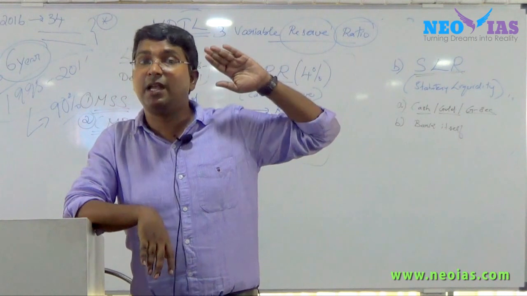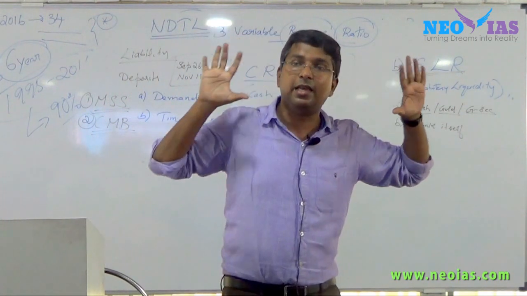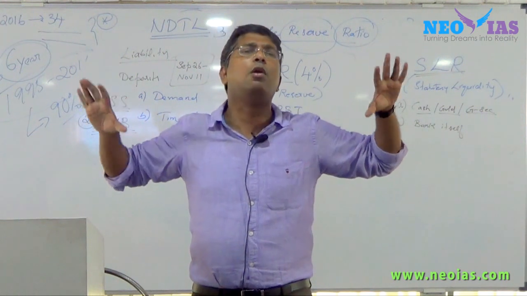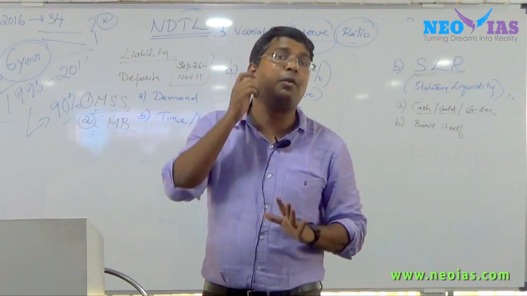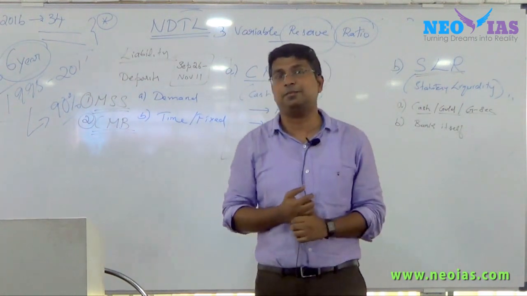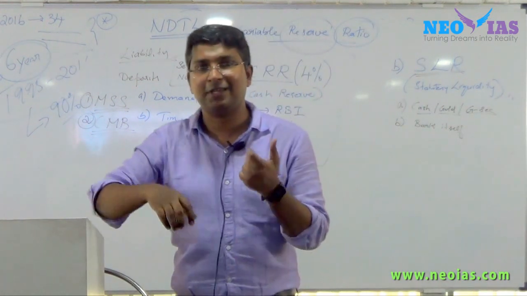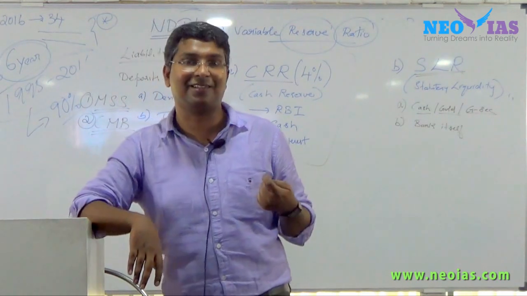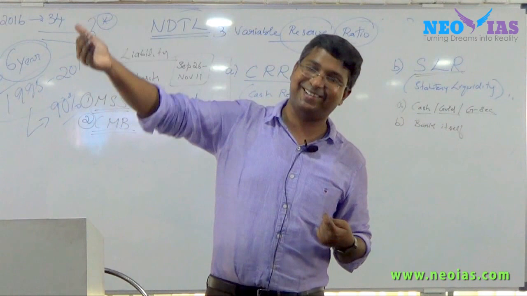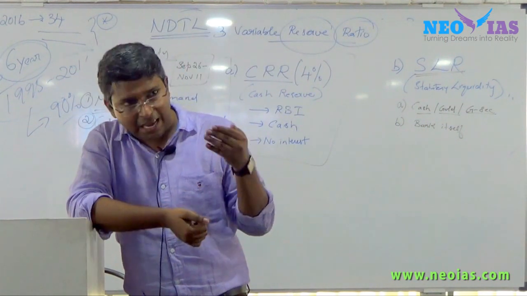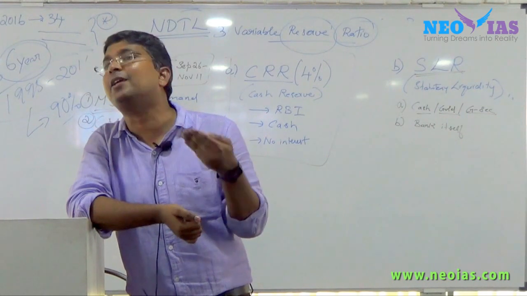Now try to understand, you need to be very clear. Every bank will have a lot of government security, because it is a statutory obligation for them. Now what has the bank done? The bank has kept more government security than the required one. Why?